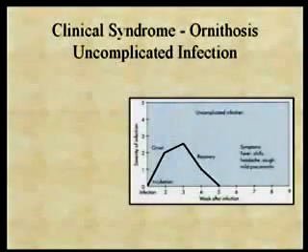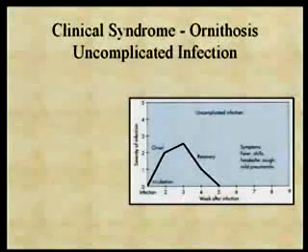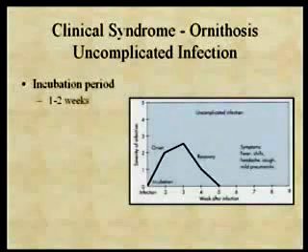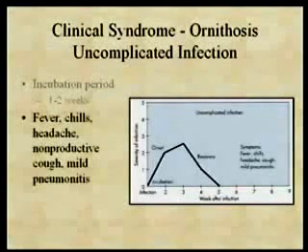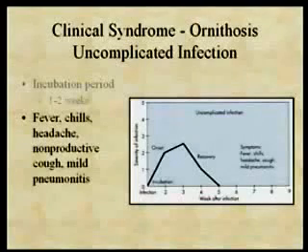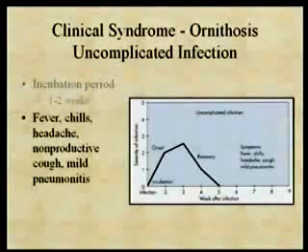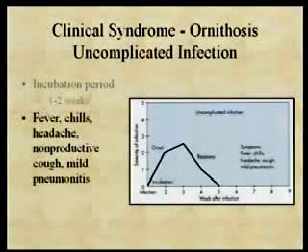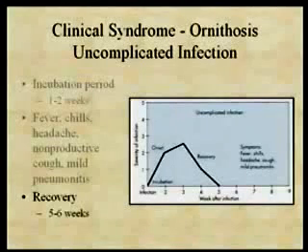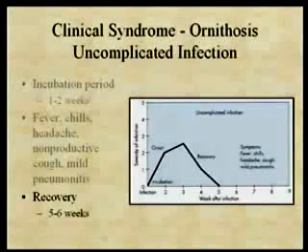Okay, here's the time course of an infection in an uncomplicated case. Again, remember, this is one of these atypical type pneumonias. What you see is, obviously, after some period of incubation, you get the onset of symptoms. And the symptoms include fever, chills, a non-productive cough, a mild pneumonitis. So you get the onset of symptoms after about a week or so, a couple weeks of infection. Again, the timing will depend on the bolus of the infection, obviously. And then it just recovers. The patient recovers, even in untreated cases. It's uncomplicated. It's a mild atypical type pneumonia.